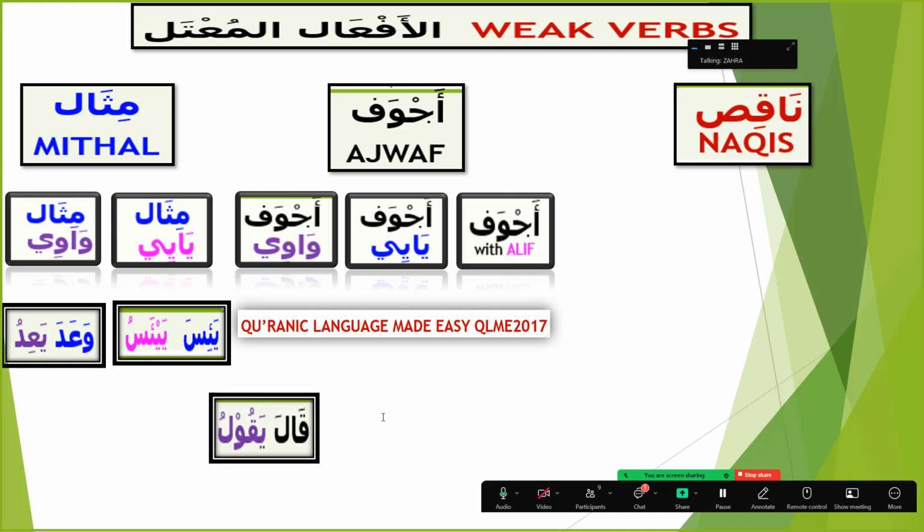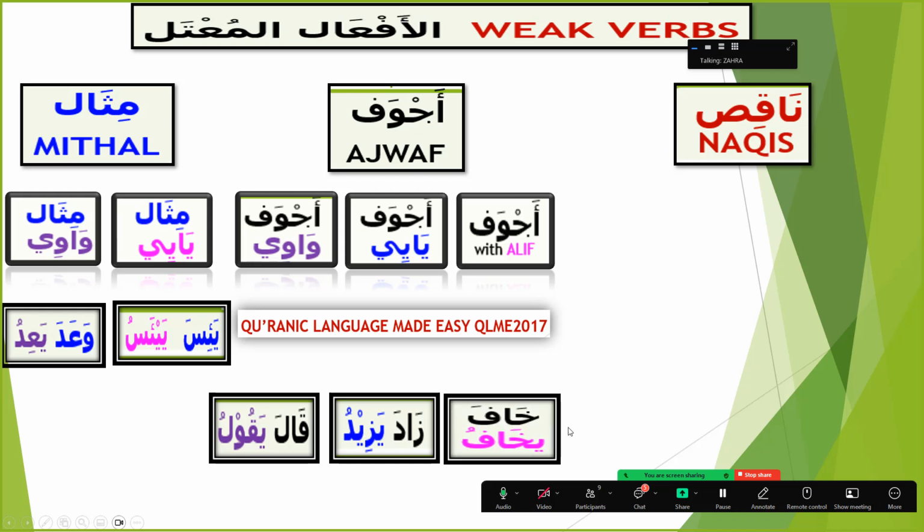And the example for ajwaf wawi is qala yaqulu. You can see qala, the middle radical is having an alif. This is actually a waw or a ya, and we are going to learn in detail what exactly it is in our coming lessons. And in ajwaf yai, the middle radical is an alif again, and the mudari is yazidu, zada yazidu. And ajwaf with alif, khafa yakhafu, and again we have an alif in the middle radical. So this is ajwaf or hollow verb.